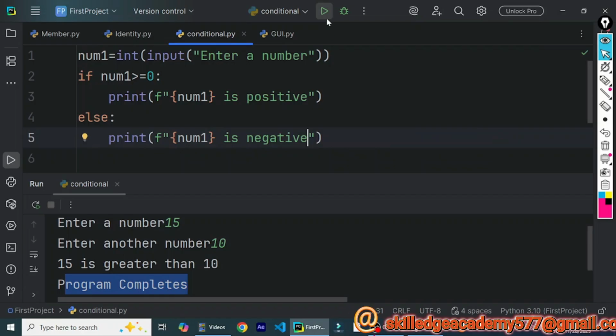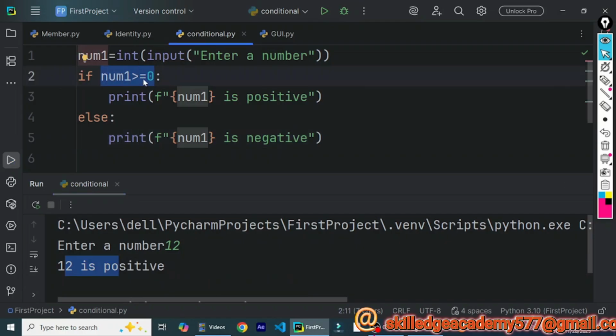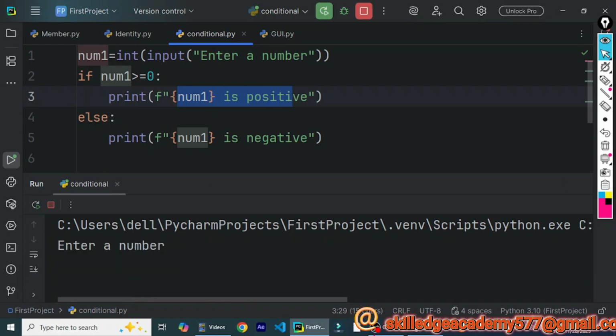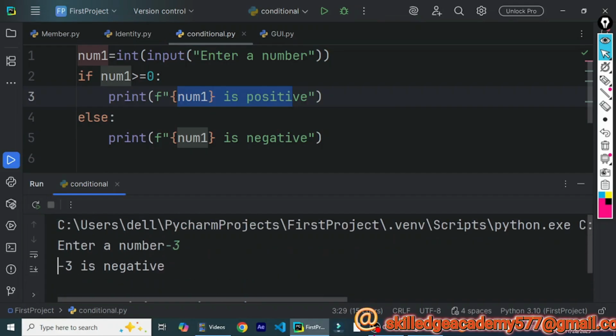So let's run the program. Say the number is 12. So it's saying that the number is positive, because in this case the condition is satisfied, as the number is more than 0. So num1 is positive. But if I rerun the program and try to enter a value which is less than 0, say minus 3, it's saying that minus 3 is a negative number. Okay, let's take one more example.